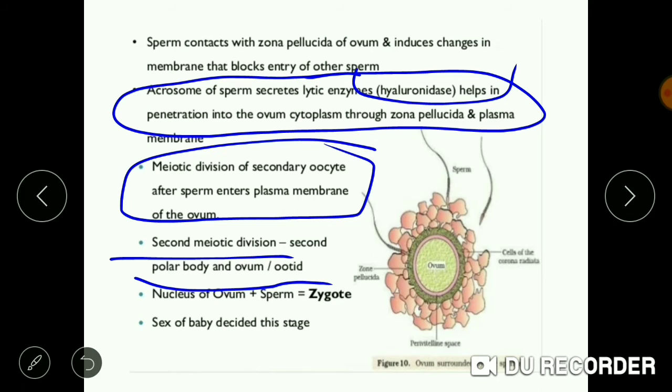Now the nucleus of this ovum and the sperm fuse and form a structure known as the zygote. The sex of the child is decided at this stage.